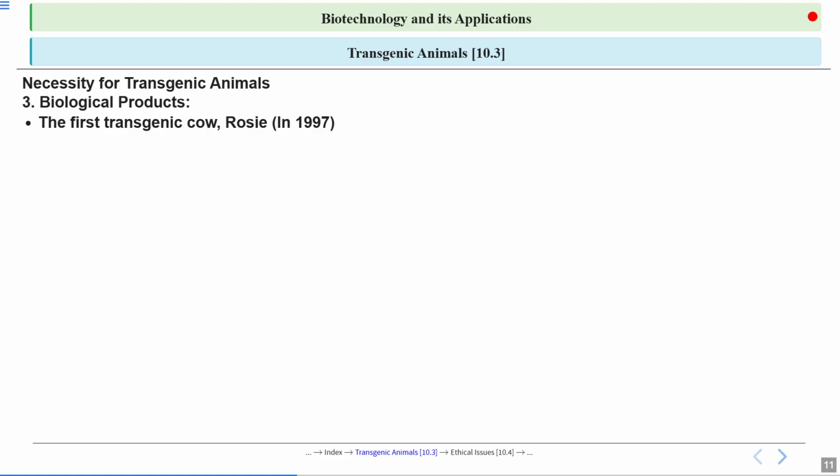Okay, so now there is another example of this biological product, the first transgenic cow. So this was the first time the DNA of a cow was altered, and this transgenic cow was named Rosie. This was done in the year 1997. So what did we do to that cow?